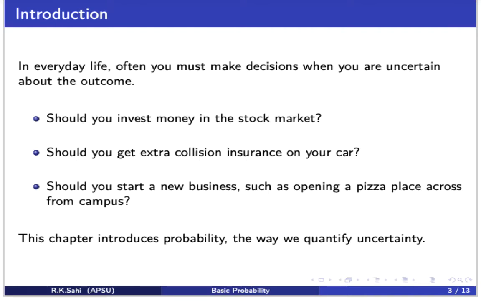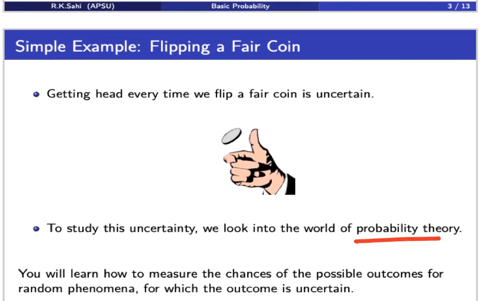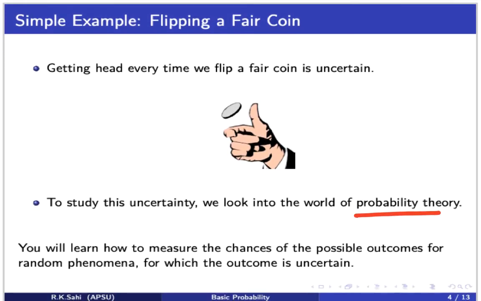Let's start with a very simple example, flipping a fair coin. Now, when we flip a fair coin, we do not know whether we're going to get a head or a tail. So every time we flip, getting a head is uncertain. To study this uncertainty, we're going to look into probability theory. We will learn how to measure the outcomes of a random phenomenon for which they are uncertain.